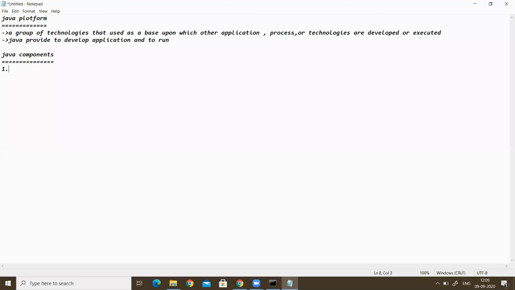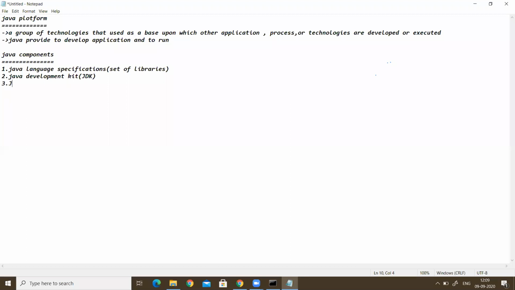Number one is the Java language specifications. That means the documentation about Java, and a set of libraries, library files. We will get a set of library files, and then the Java Development Kit, which we call JDK.